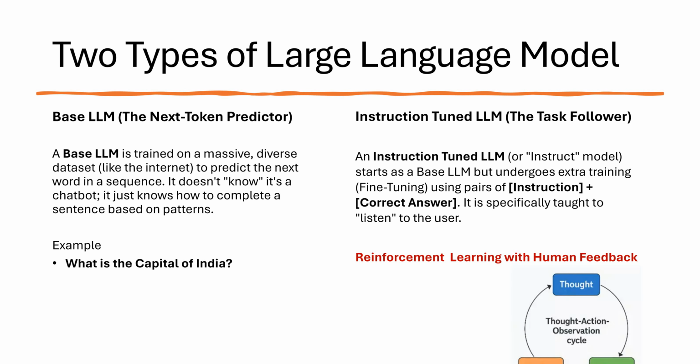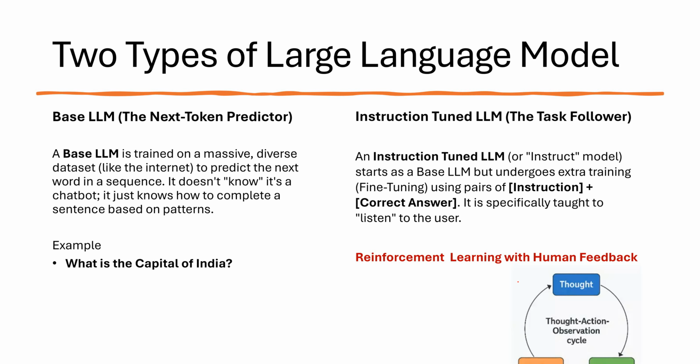Then we have two types of large language models. This is very important here. Two types of basic models, we can say. First we have the base LLM, which is based on token prediction. And second is the instruction tuned model. The base LLM is trained initially on the entire internet, and its only goal is to predict the next word.